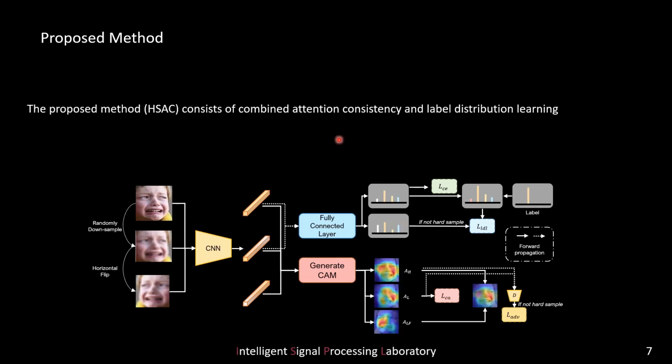The proposed method consists of combined attention consistency and label distribution learning. Input images are the original image, the low-resolution image from the downsampling operation, and the horizontally flipped low-resolution image. We can obtain 3 attention maps by using the class activation map technique, and 2 logits from the original and low-resolution images.